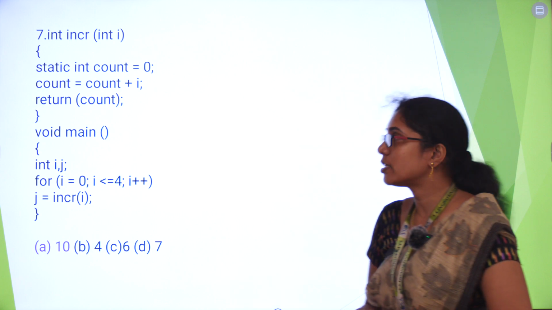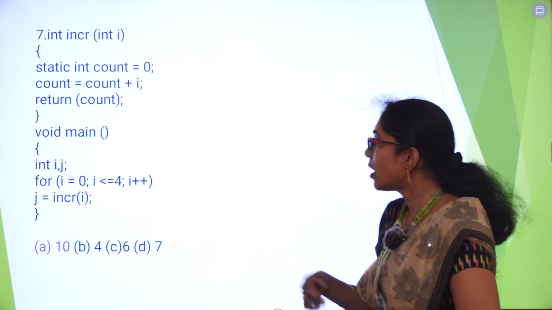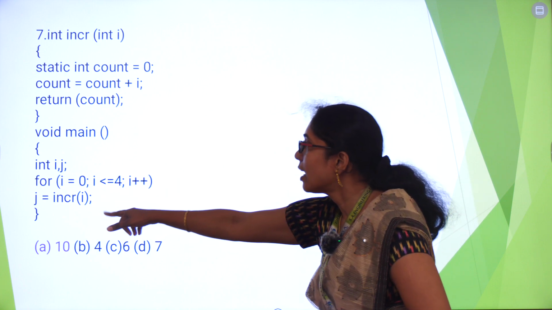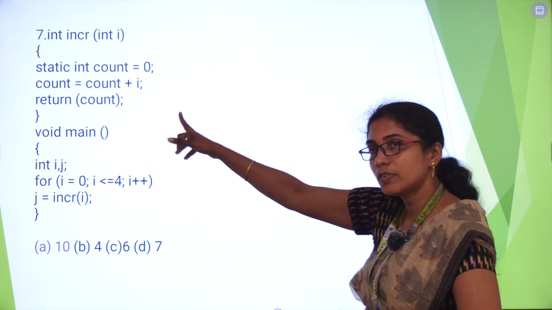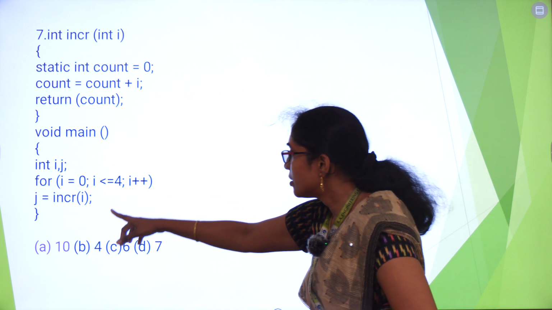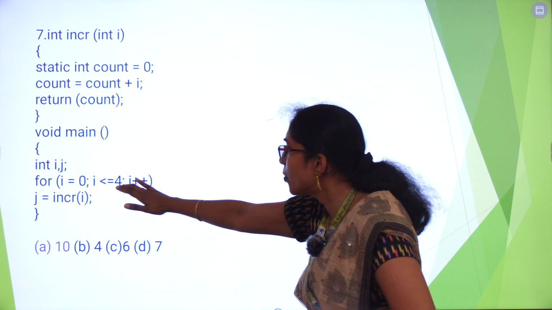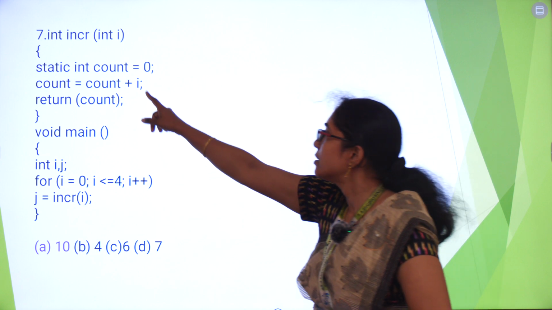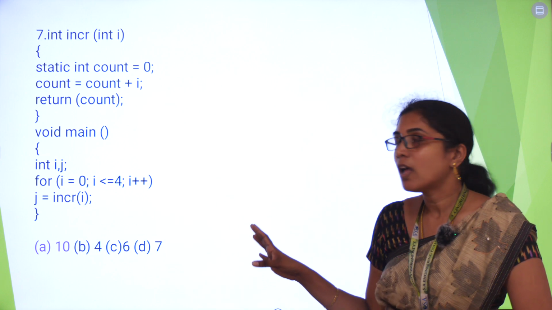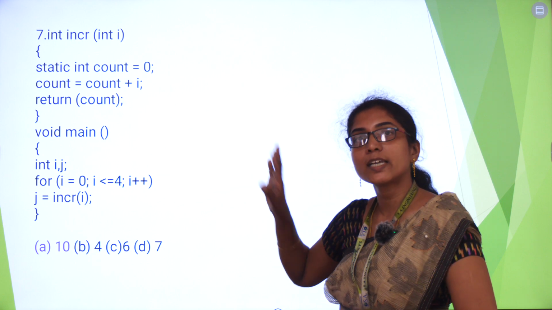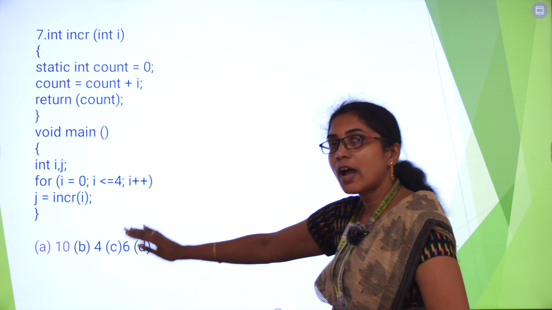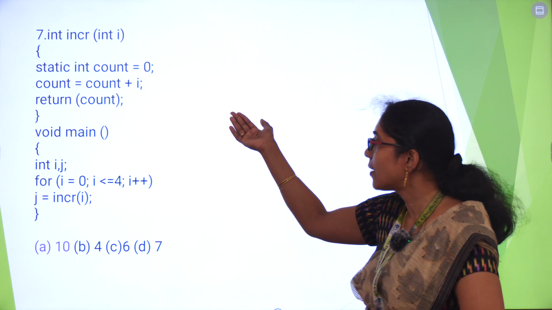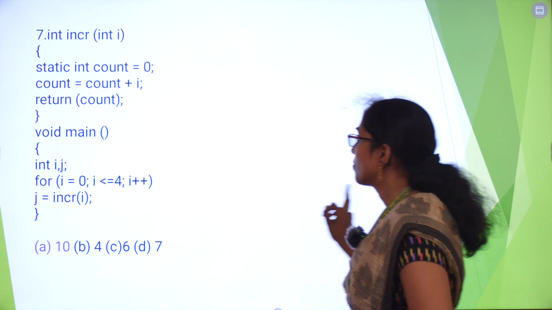So first the value will be 0. So 0 plus 0 will be 0. Again j will receive the value 0. Again the loop is incremented and I am calling the function again. So 0 plus 1, the value will be 1. When it executes till 4, the value will be 10. If it is not a static variable, again and again the count value will be initialized to 0. But here it is a static variable, so it will not be initialized to 0 again and again. The value will persist. That's why we are getting the value 10. Otherwise we would be getting the value 4.